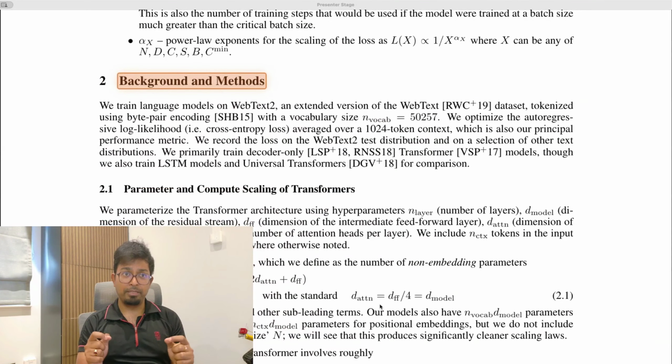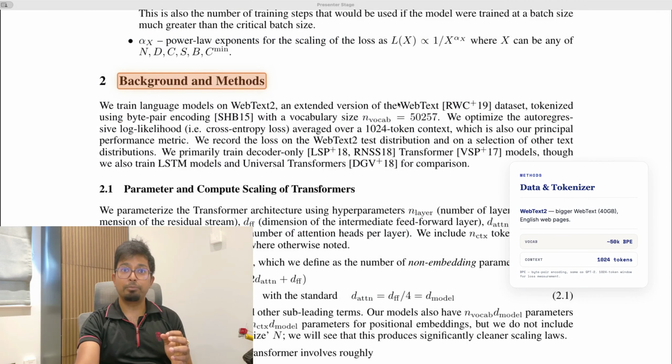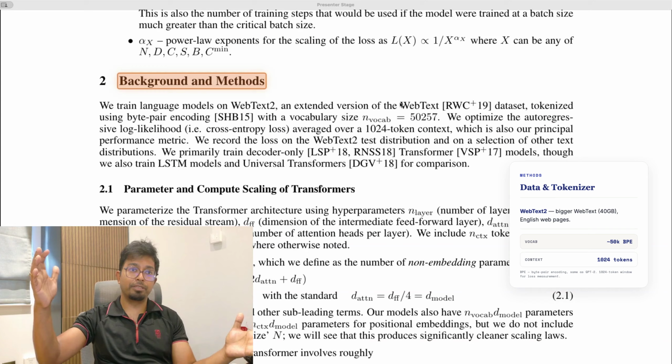On to the approach section. It opens with background and methods. And this is where the paper defines the loss we've been discussing this whole time. First, let's talk about the data setup. WebText2 is the same family as the WebText from paper 2. Remember the Reddit curated web corpus. WebText2 is the big version of it.